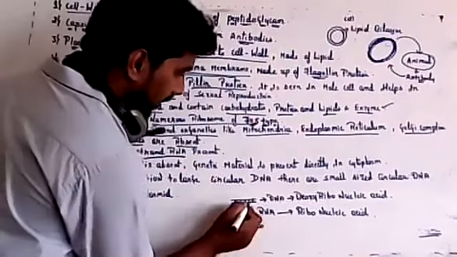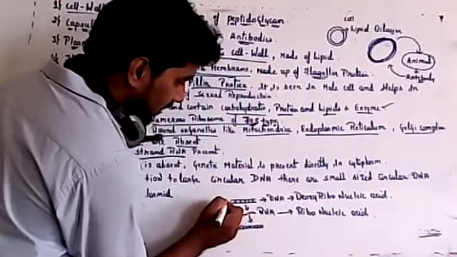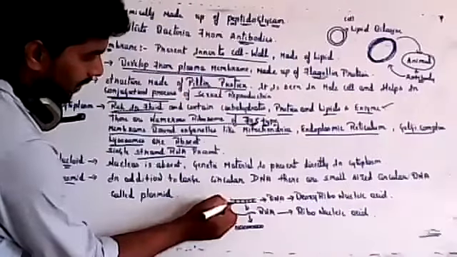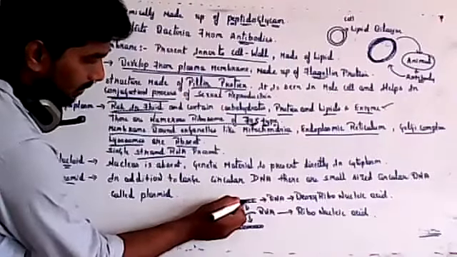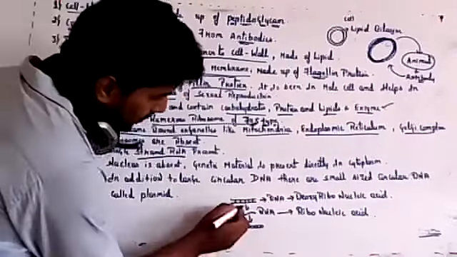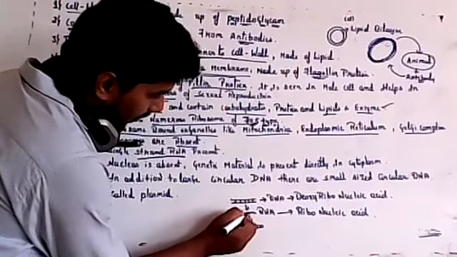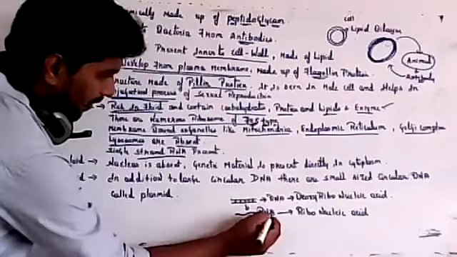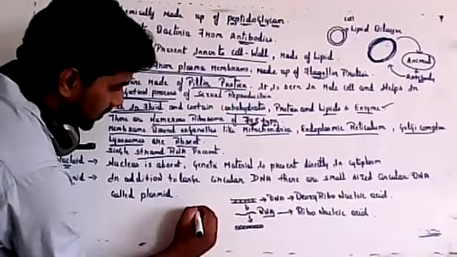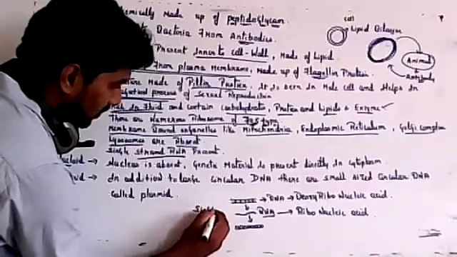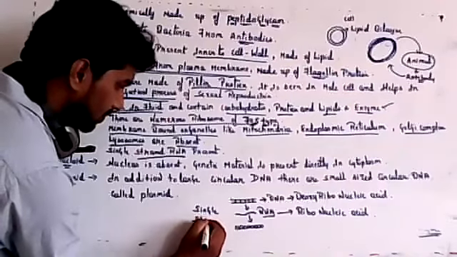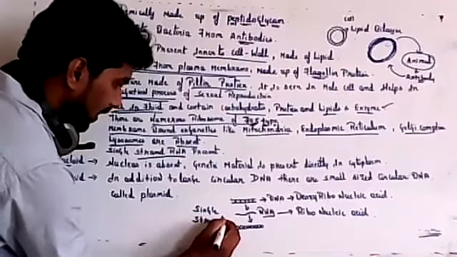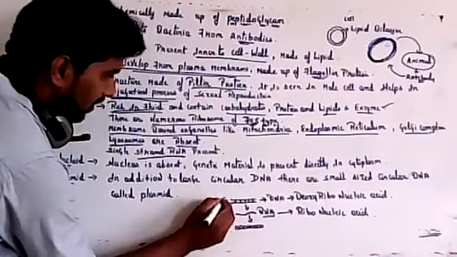So DNA is double stranded. You'll find two strands, and in between hydrogen bonds will be present. From DNA you will obtain RNA, a single stranded RNA. So how to define RNA? RNA is always single stranded and DNA is always double stranded.